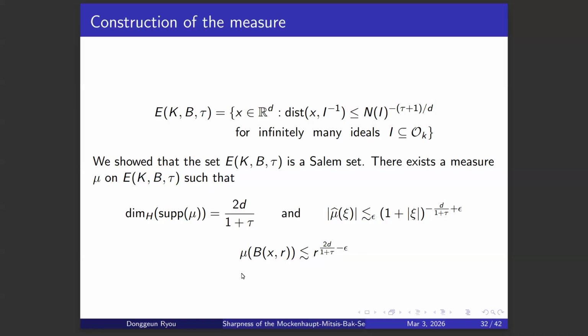So the measure of a ball of radius r is r to the power of the exponent, which is exactly the same as the Hausdorff dimension. So this plays the same role in higher dimensions as the set of well-approximable numbers in one dimension.